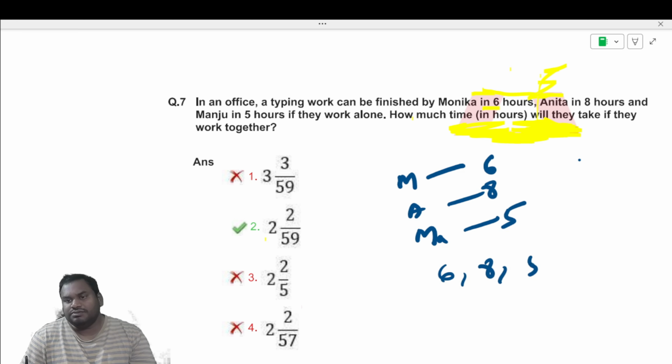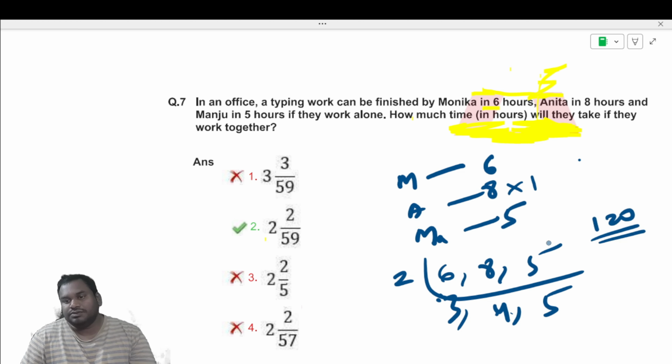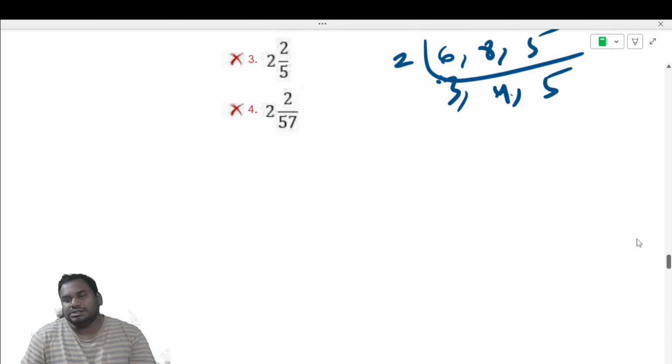6, 8, 5. You can take the larger number and multiply with 1 and verify that also. But looking at the numbers, we can see it takes time. So we'll go with this procedure. 2 3s are 6, 2 4s are 8, 2 5s are 10. So 2 3s are 6. 24, 6 4s are 24, into 5 is 120. So 120 is their LCM.